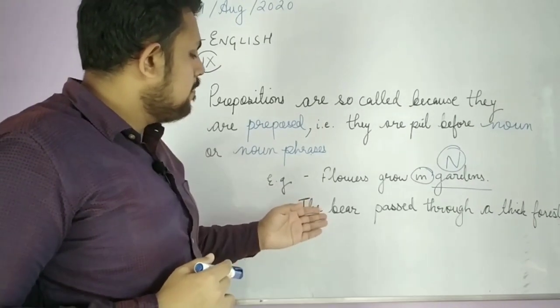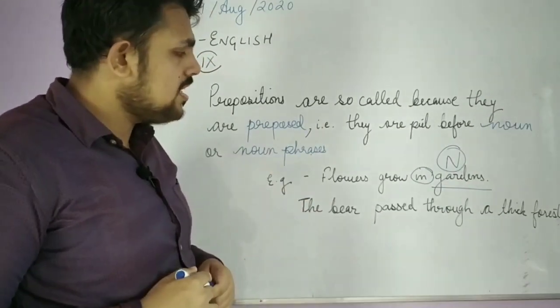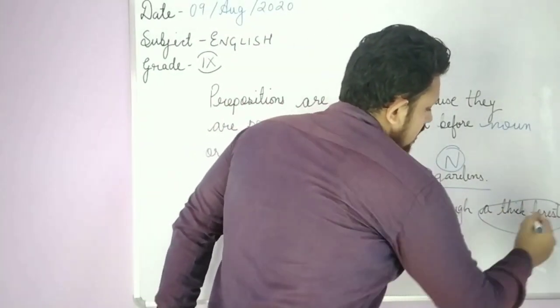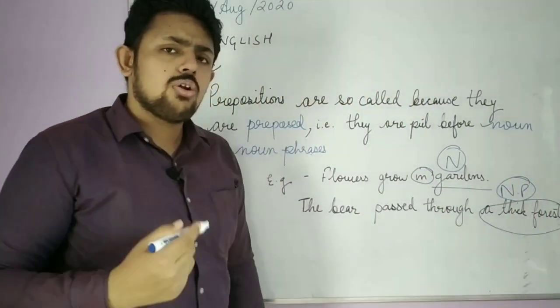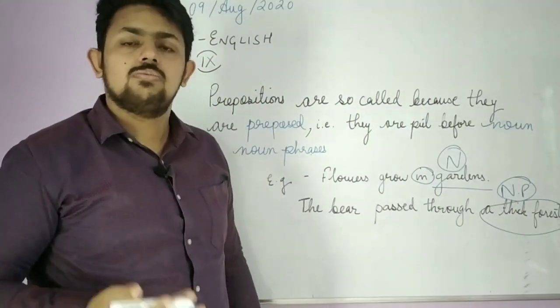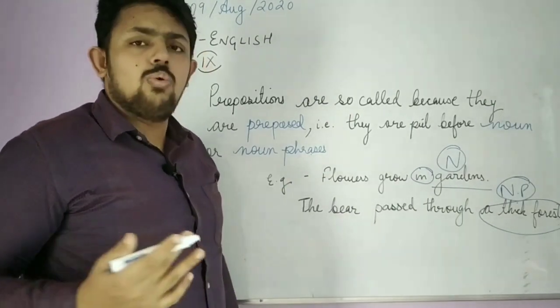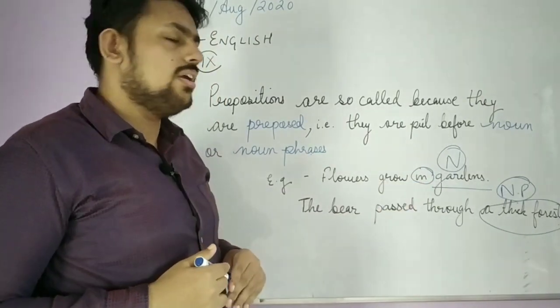See, the bear passed through a thick forest. So here we have a thick forest, and it is the noun phrase. You all know what phrases, clauses and sentences are, so I don't have to go into the details of that. But see, it is used before a noun phrase.